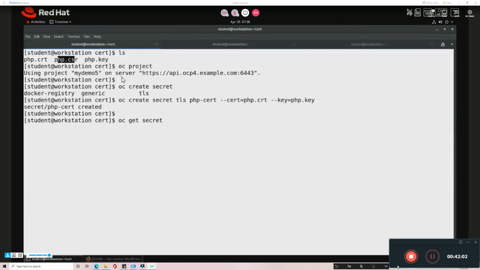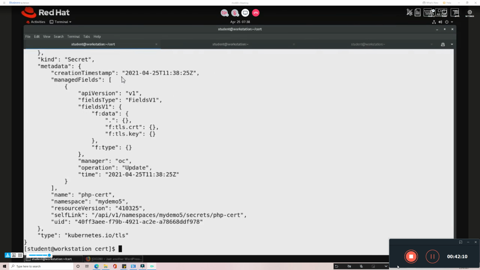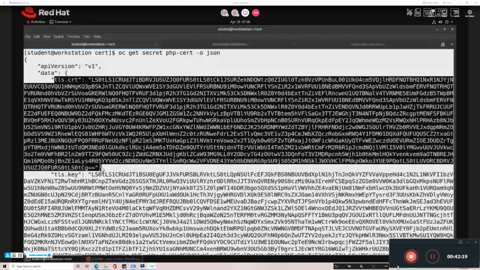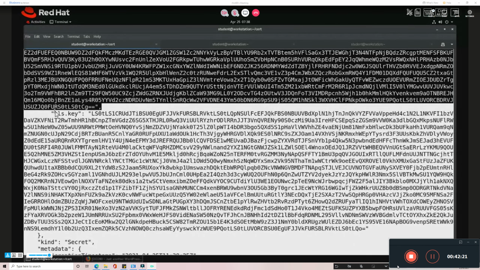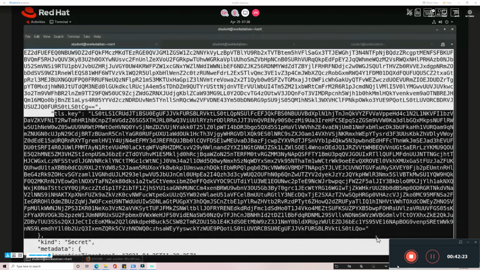So the name of the secret will be php secret, and you can just view that in the JSON or YAML format. Now you can see the information. You can see the key information. You can see the certificate. You can see the key. So now I created this one as a secret entry.